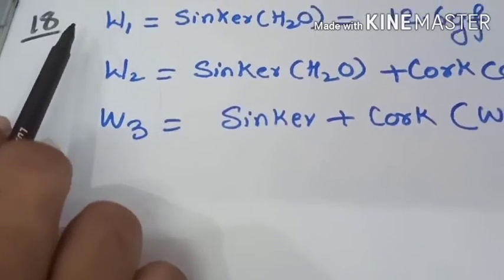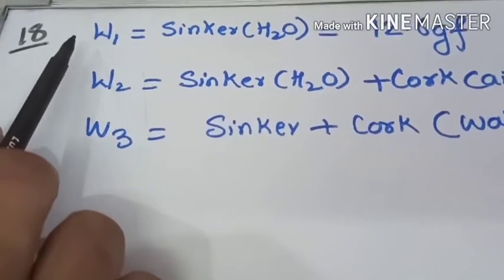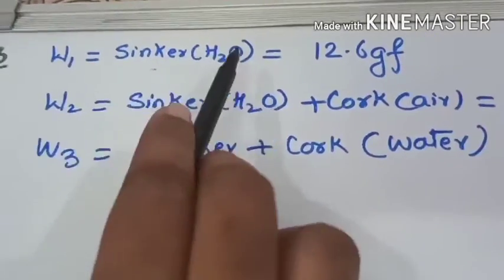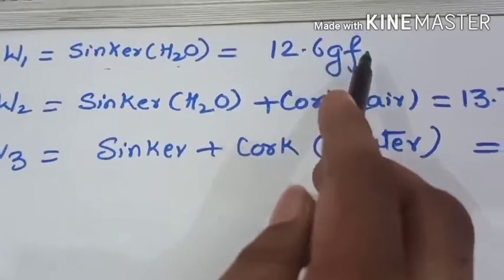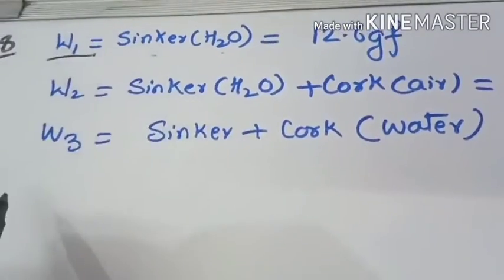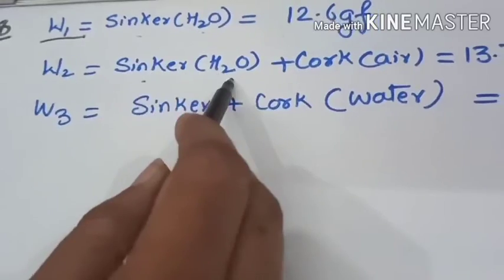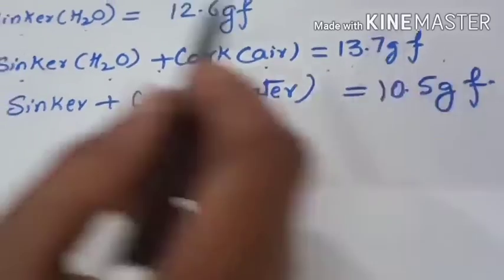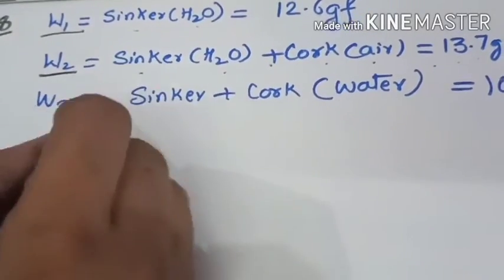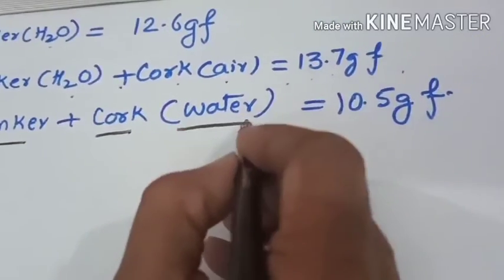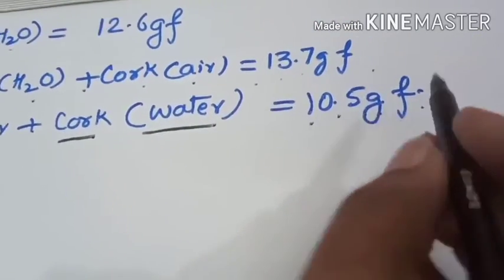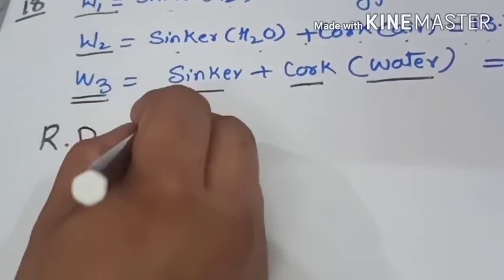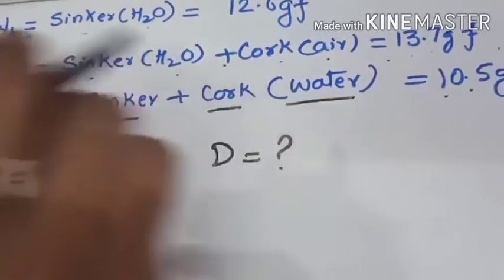Question number 18. It says that the following observations were taken while finding the relative density of the cork. So weight of the sinker in water is given 12.6 gram F, that we have taken W1. Then the weight of the sinker in water plus cork weight in air is given 13.7 gram F, that is W2 we have taken. Then sinker plus cork weight in water is 10.5 gram F, that is W3. Now we have to find in this question relative density of the cork and density of the cork.